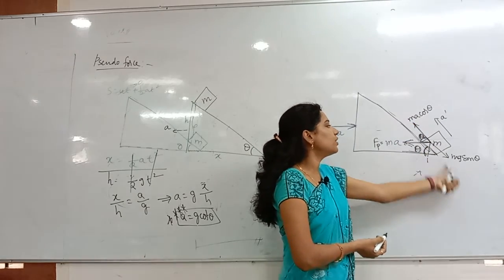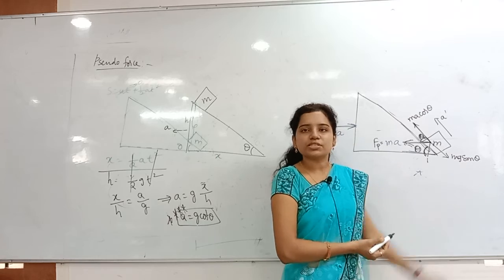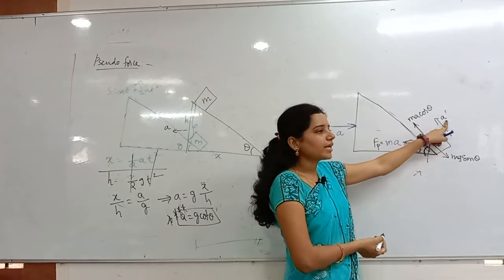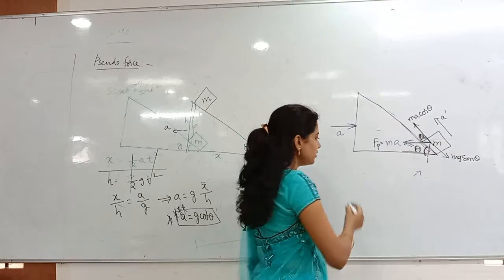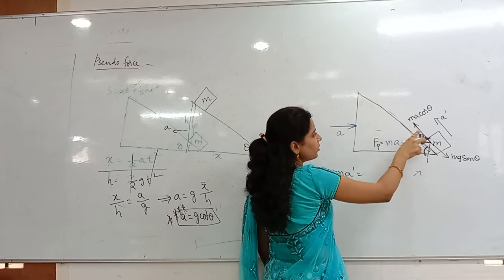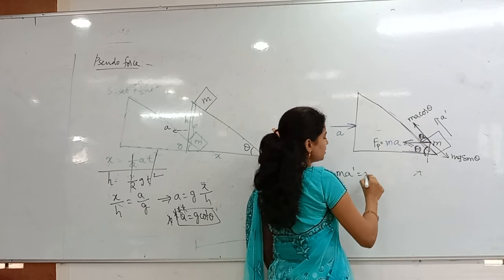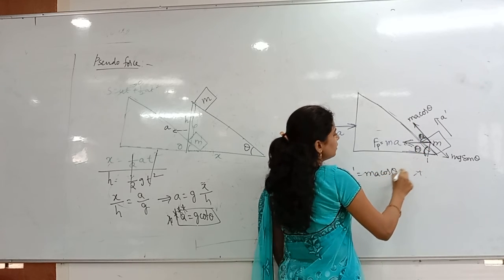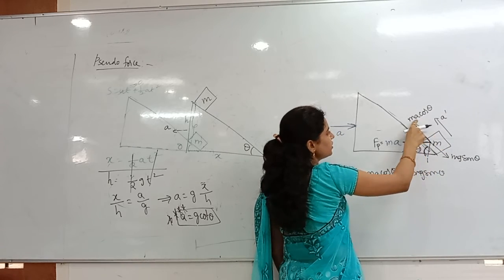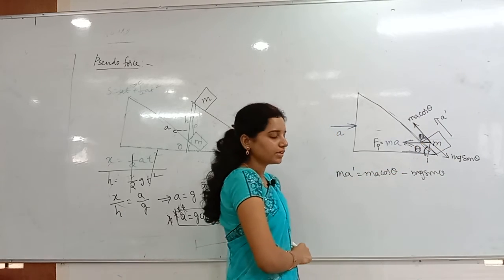Of course, always along the inclined plane there will be MG sin theta in the downward direction. Now the block is moving with A dash acceleration. So what can I write? MA dash equals, who is supporting? MA cos theta. Who is opposing? MG sin theta. MA dash equals MA cos theta minus MG sin theta.